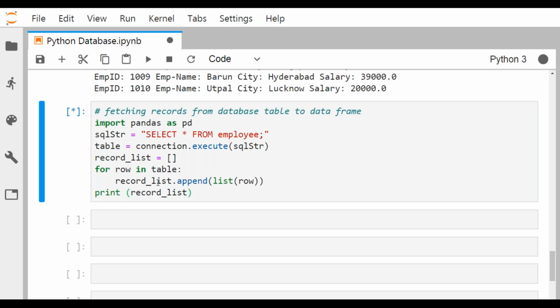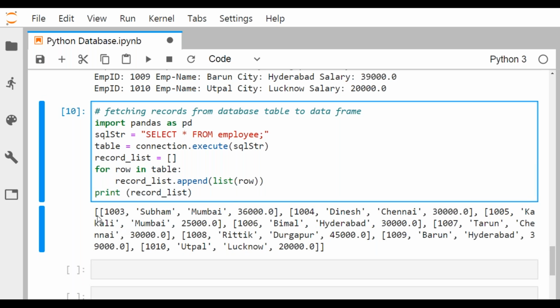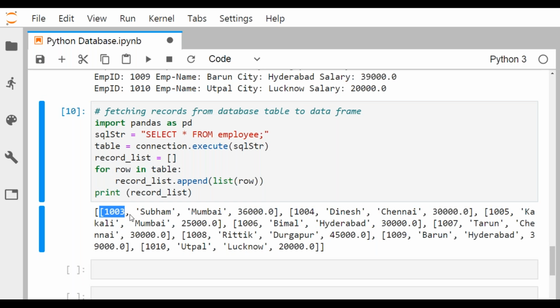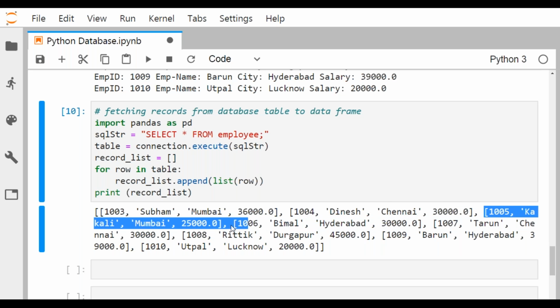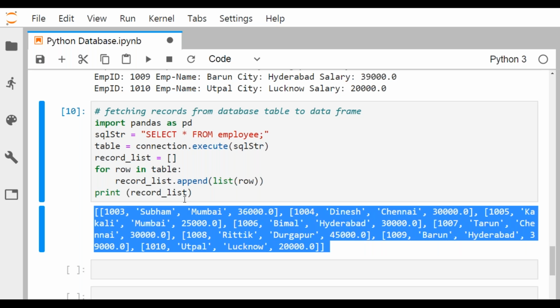If I go for execution, my system is busy somehow. Yes, now it is coming. So now see, this is a list, there is another list. You know that a list will be enclosed within square brackets. So all the lists are there, separated by commas. You can find that they are lists separated by commas, and now this is the list of lists. So it is coming like this.